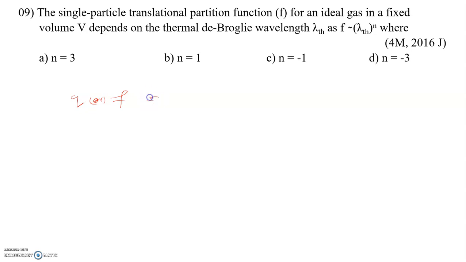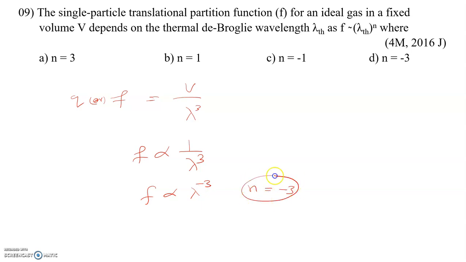So Q is equal to V by lambda cube. Here they have given lambda as small lambda, nothing wrong in it. So F is inversely proportional to lambda cube, or F is proportional to lambda power minus 3. So the value of n is minus 3 in this case.